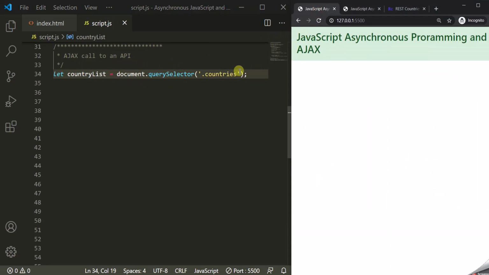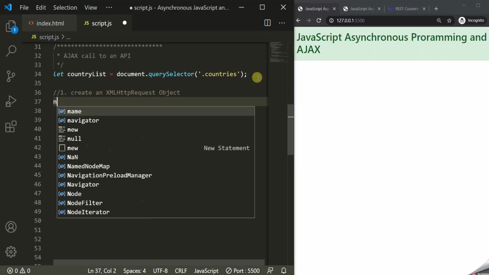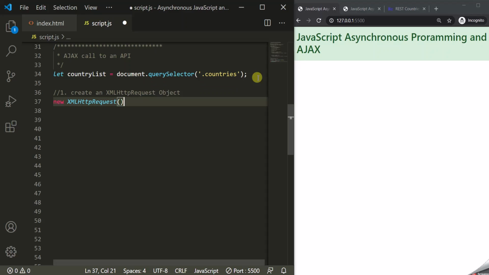All right, next thing is we want to make an AJAX call, and if you remember, the AJAX call can be made in 3 steps. First step is to create an XMLHttpRequest object. To create it, we simply say new XMLHttpRequest, and it will return us an object. Let's store it in a variable and call it request.